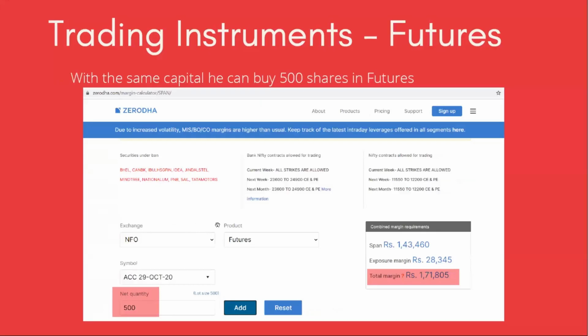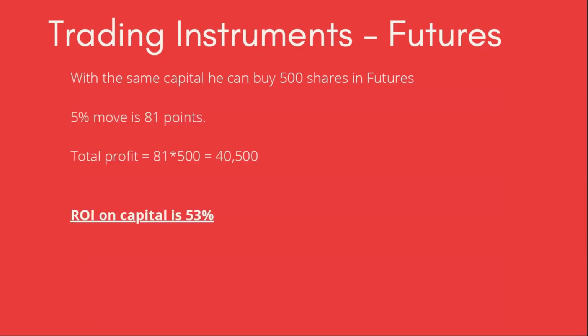So in our case, we had around 1,75,000 in our trading account. So simply we can buy 500, means one lot of ACC. Now with the same assumption, 5% move on the upside, the overall points move is 81 points.